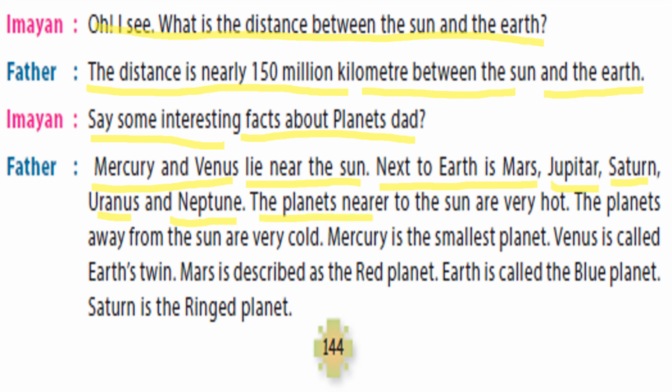The planets nearer to the sun are very hot. The planets away from the sun are very cold.